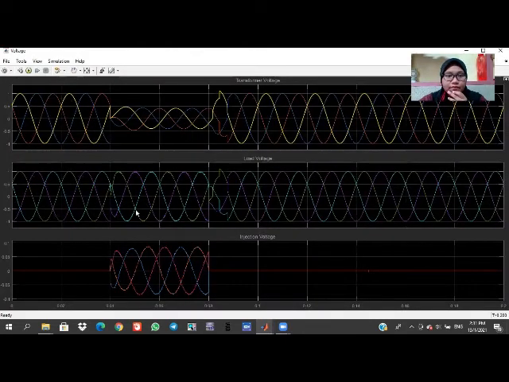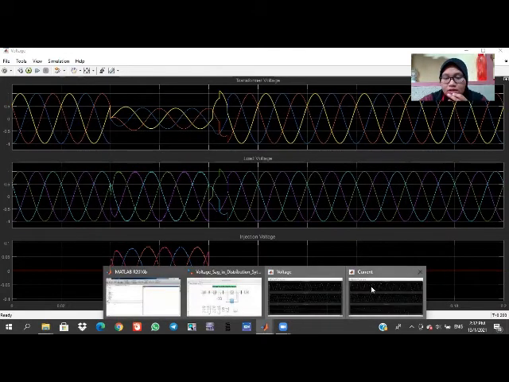As we can see here, the transformer voltage has a drop, but when we apply the DVR, it will inject voltage so that the load voltage will increase up to 1 pu. So it will have the same amplitude from initial to the end.